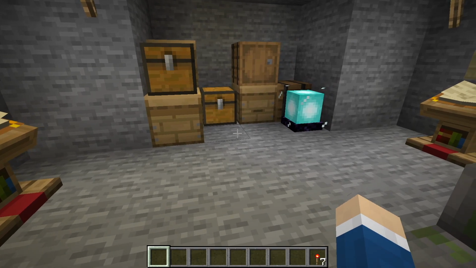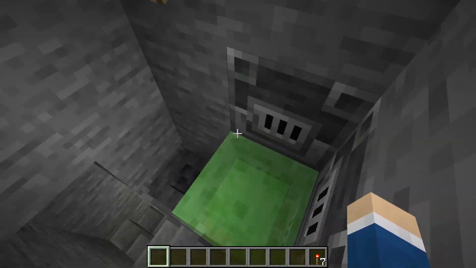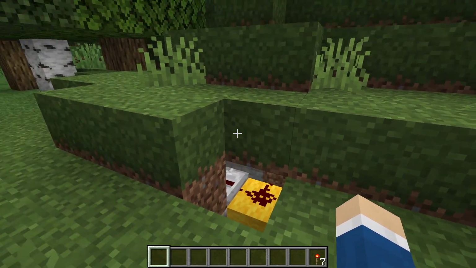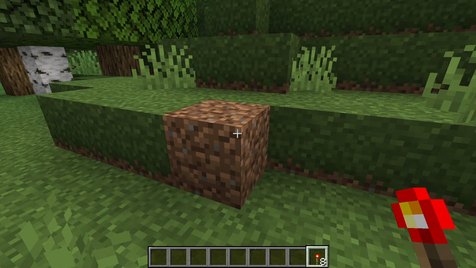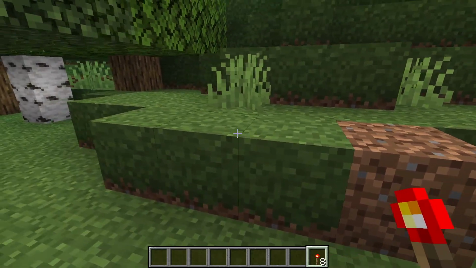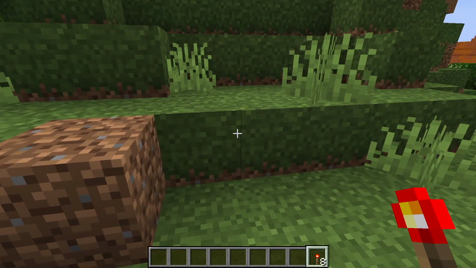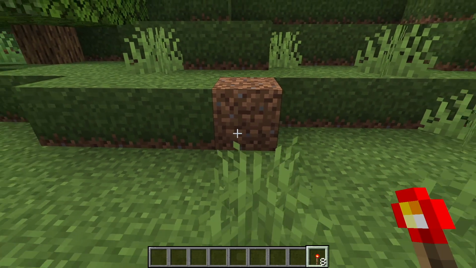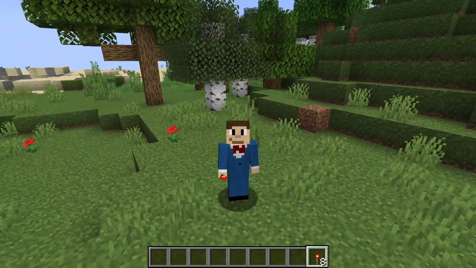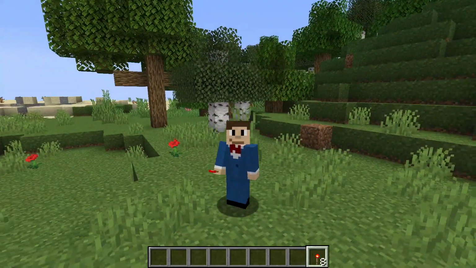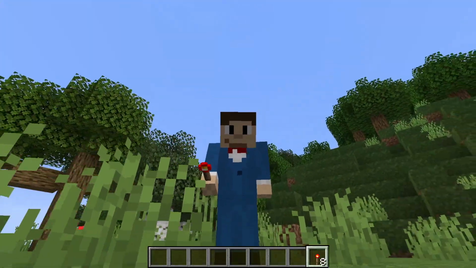Now if you have some X-ray mod, okay, can't help you there. But for a normal person, you're not going to find this. And then when you're done with all that, press this button, spring you out, and then just boom. And then if you stay in long enough, it'll turn like this, and then grass will spread and it's like it was never there. Or if you have a silk touch shovel, just replace the dirt. Easy peasy. And you can have a tree where the stump goes away. The possibilities are limitless. You're only limited by your imagination and redstone knowledge, which I can help you with one of those.